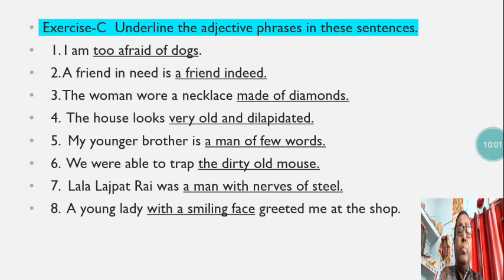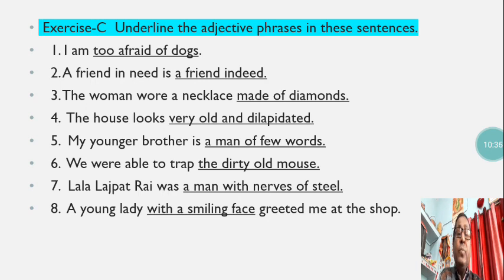Exercise C. Exercise B is to do yourself. In the online class, I will explain to you how that is to be done. As that can be done in different ways by different students, it doesn't need any kind of help. Exercise C also has the same task. You have to underline the adjective phrase in these sentences. In exercise A, we underlined noun phrases. In this exercise, you have to underline adjective phrases.